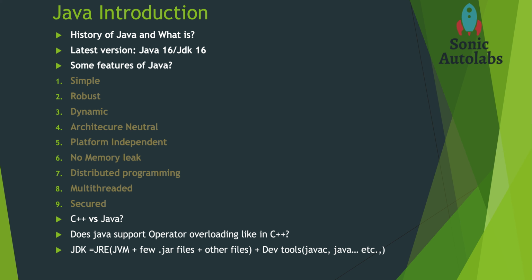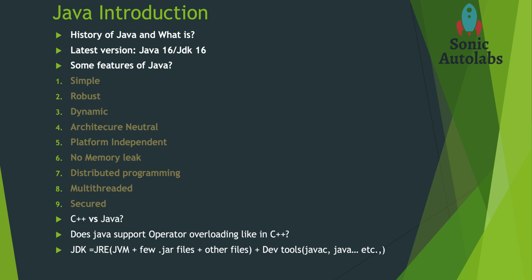Distributed programming is also supported in Java. For that sake, Java has released a couple of APIs. Initially it released the CORBA API, and later on it released RMI and EJB, which is the successor to CORBA.